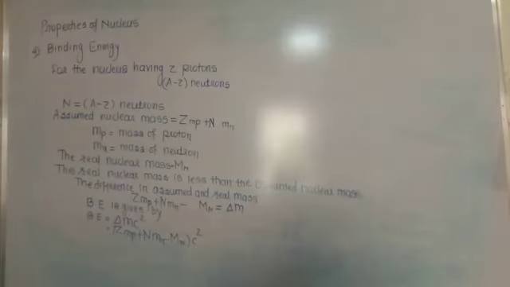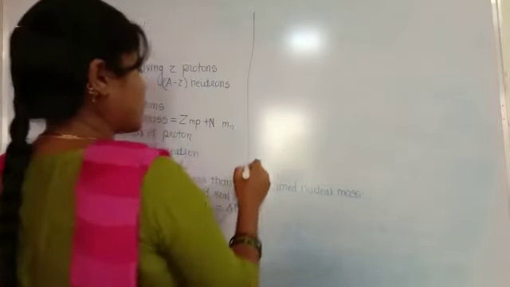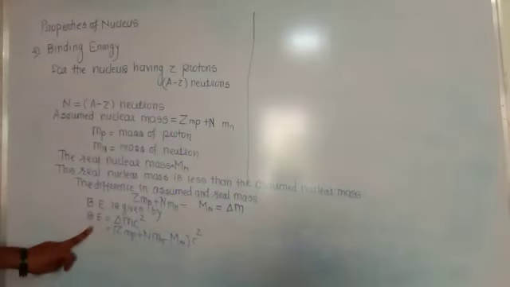From this formula we can write the definition of binding energy.